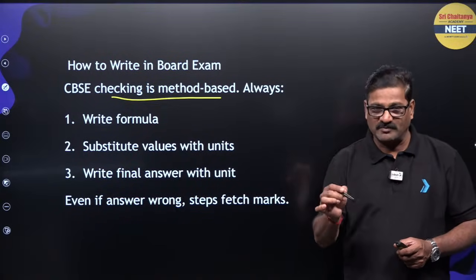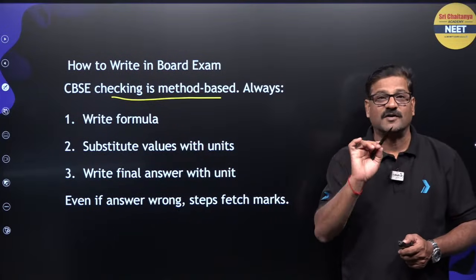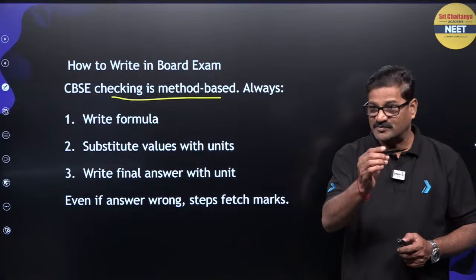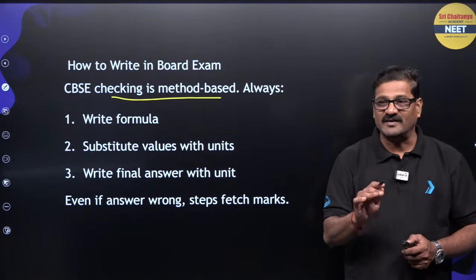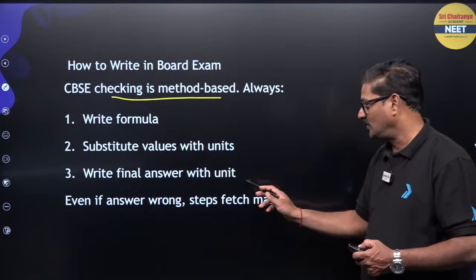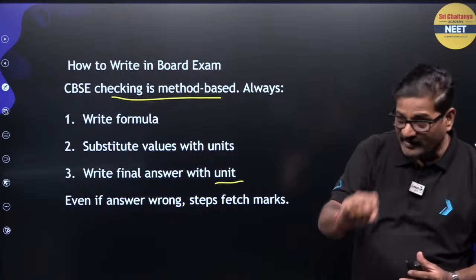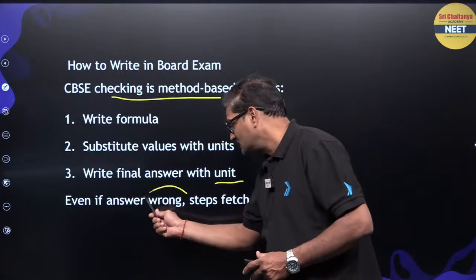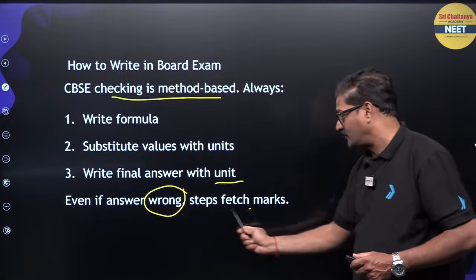If you solve the problem directly, you will not get full marks. You have to write the formula, right? And substitute the values along with the units, and write the final answer with the unit. Maintain these steps. Even if the answer is wrong, the steps you follow can fetch marks.